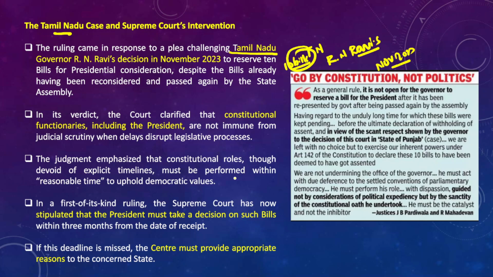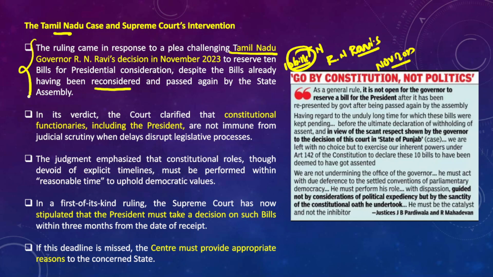Despite these bills being sent to the state legislative assembly for reconsideration, the state legislative assembly again passed those bills. The governor in this case is bound to give his assent to the bills, but the governor did not give his assent. He rather reserved the bills for the consideration of the president, and that's how Tamil Nadu approached the Supreme Court.